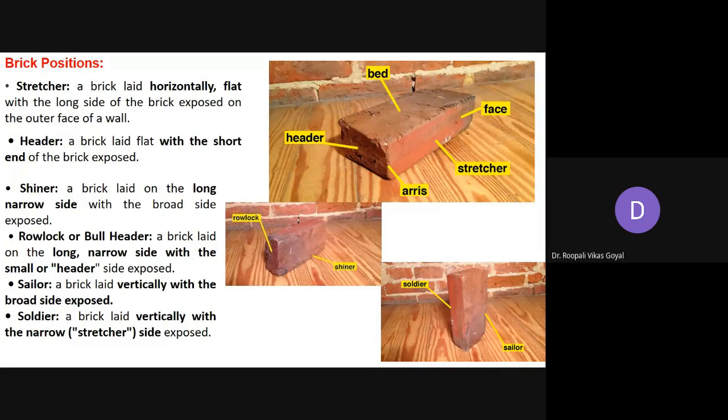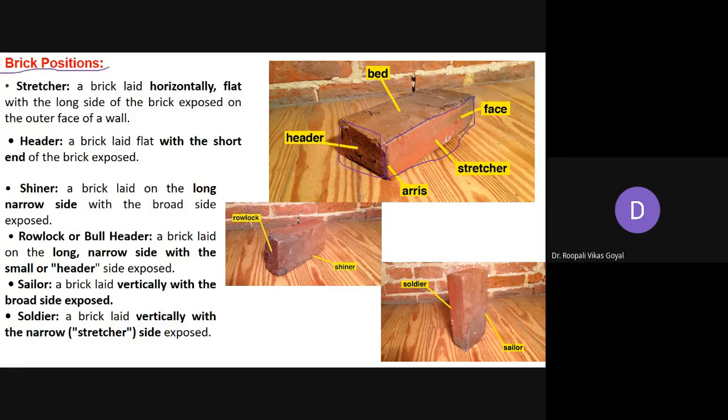Now try to understand other terms. These are all the brick orientations or positions in which you can keep it along with the mortar for forming a wall or any structural part of the building. Here in this figure you can easily make out this is your stretcher portion. Okay, so here this is your header portion.